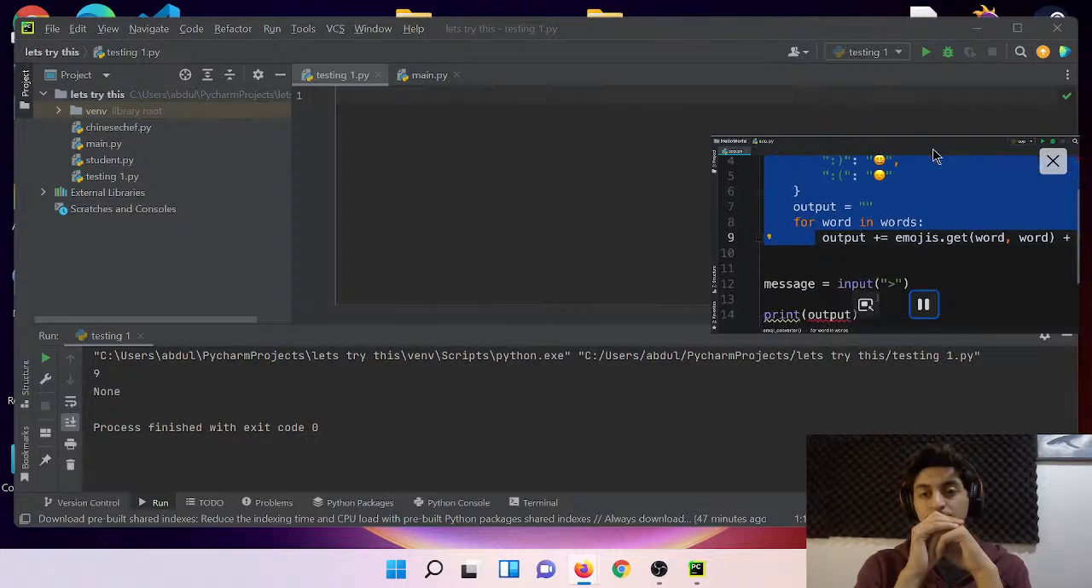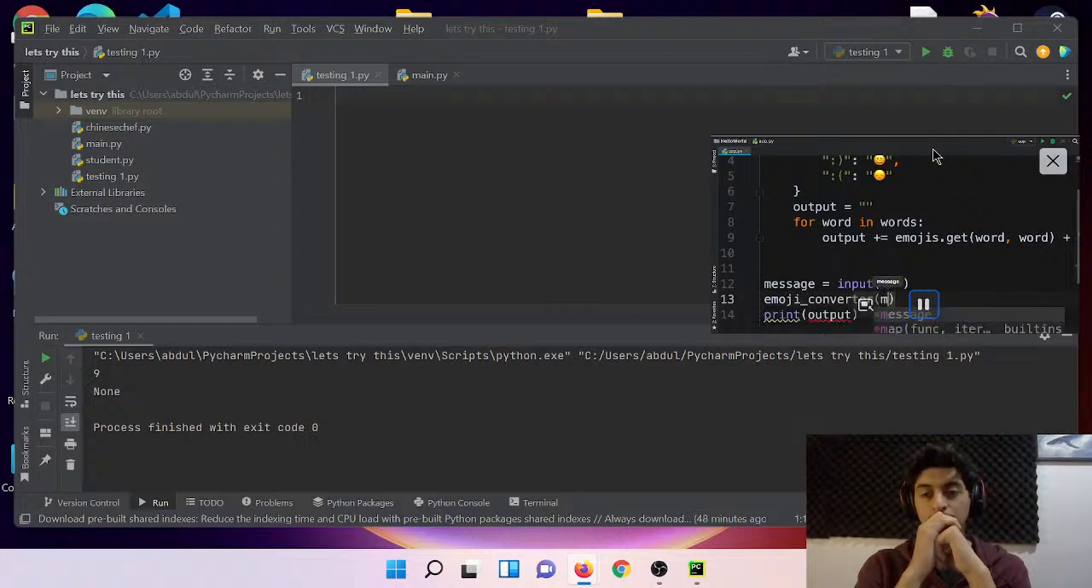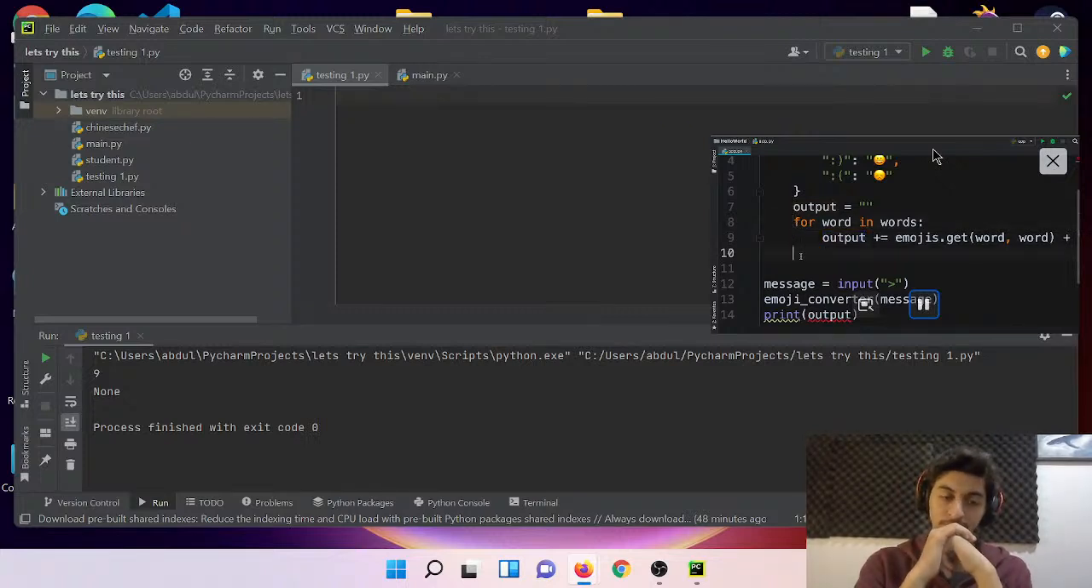Beautiful. Now, after that, in the main flow of our program, first we get the input from the user. We store it in this variable message, and then we call emoji converter and pass this message. This function should return a value. That is what we calculate at the end of this function. So right after this for block, we need to add a return statement. Return output.